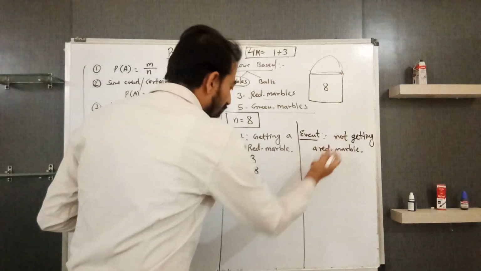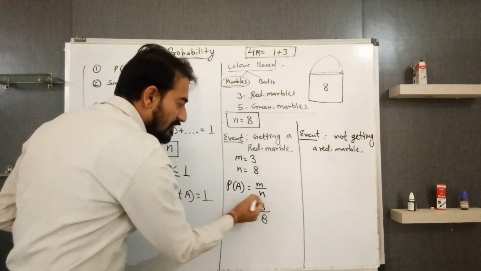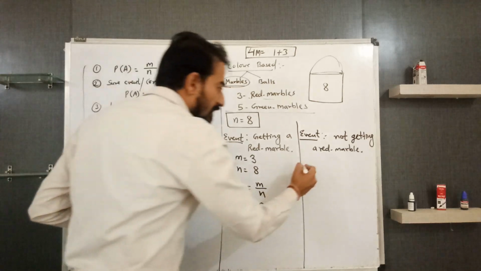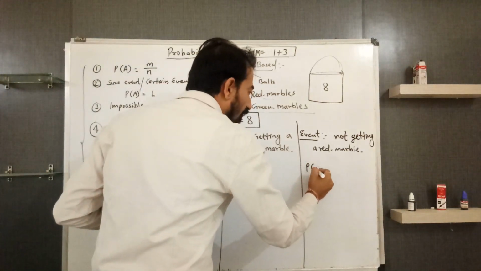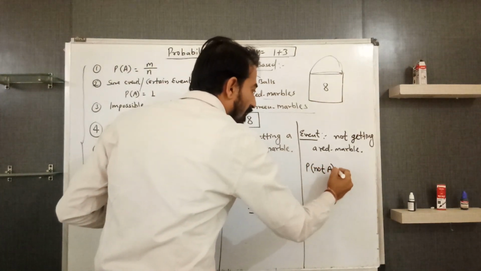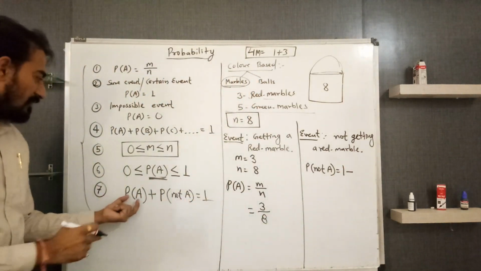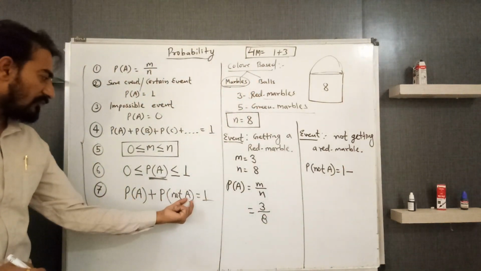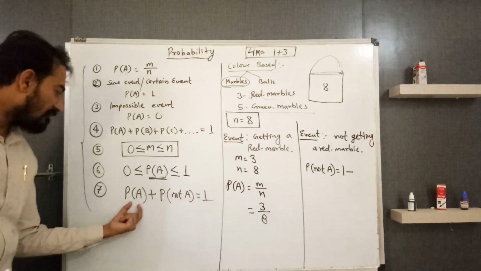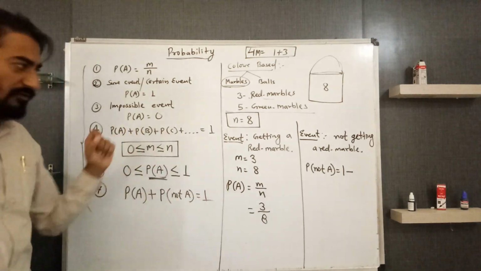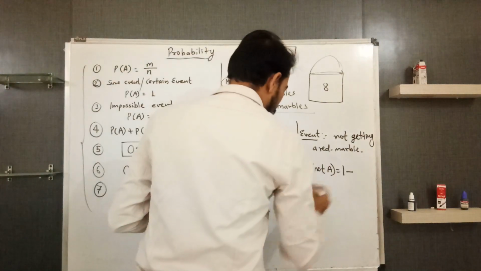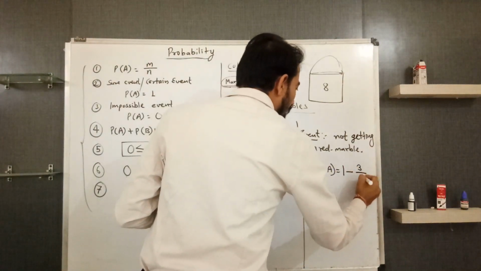For red marble we have the probability 3 by 8. So the probability of not A will be 1 minus the probability of the event, so 1 minus 3 by 8.